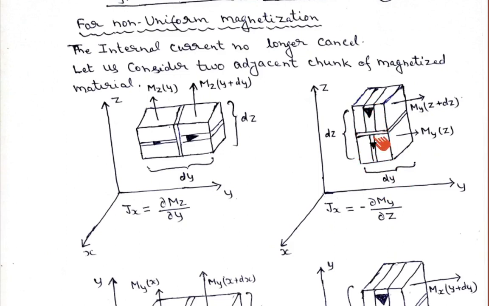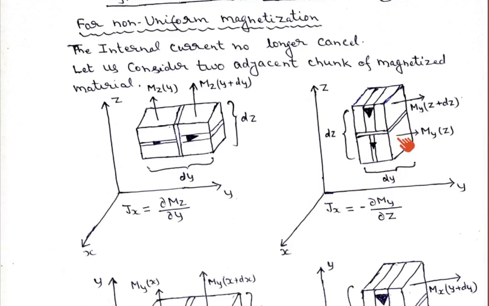Now the current is again flowing in the same direction, that is in the Jx direction, the x direction. So here also the current is flowing in the x direction. But here the two chunks are placed at y plus dy, and here the materials are placed at z plus dz. So the total thickness here is dz, here it is dy, and here this is dz and this is dy. In this case the current is in the x direction, but here the current direction will change, that is reverse. In this case obviously the magnetization will be perpendicular to the current.